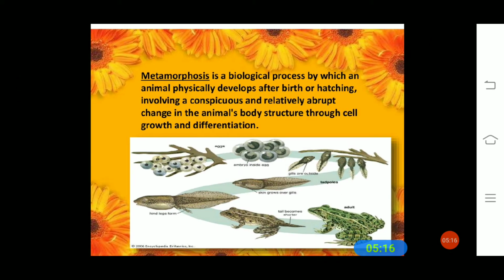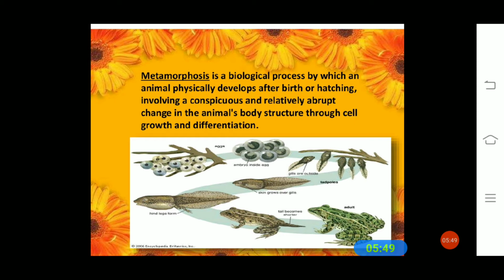Next is metamorphosis. What is meant by metamorphosis? It is a biological process by which an animal physically develops after birth or hatching, involving a conspicuous and relatively abrupt change in the animal's body structure through cell growth and differentiation. This process is called metamorphosis.